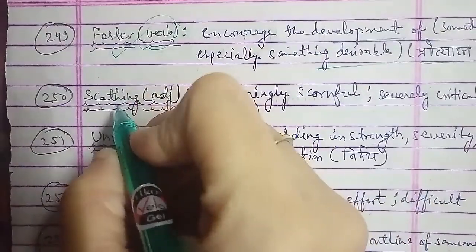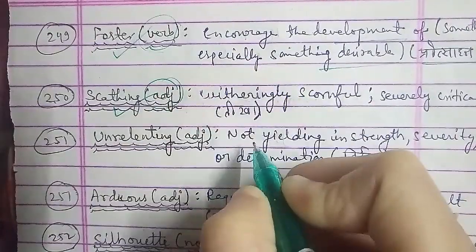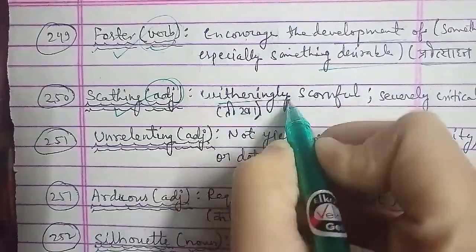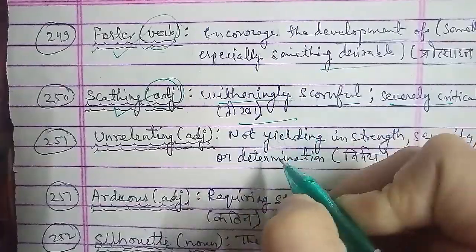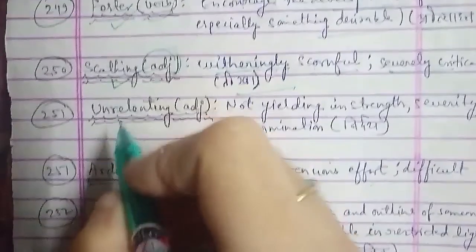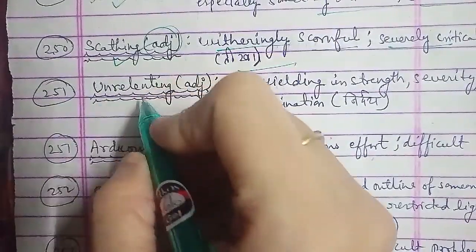Next one we have your 252nd word here, and that is arduous. Arduous is a word that is used as adjective there, and that is requiring a strenuous effort, difficult. Just like we need a strenuous effort, or if it is difficult, कठिन होना जिसे कहते हैं, that the word is your arduous.